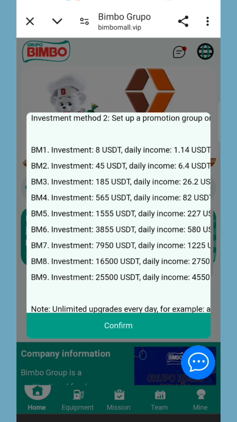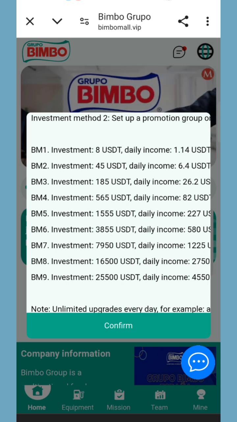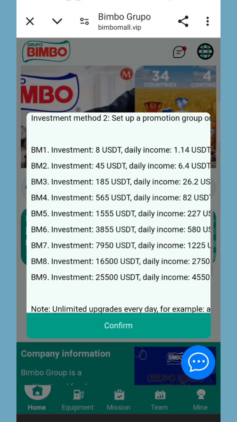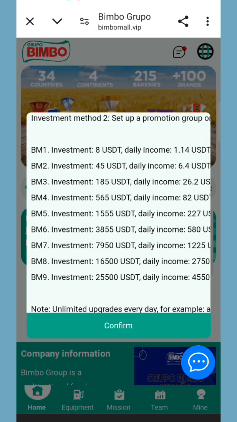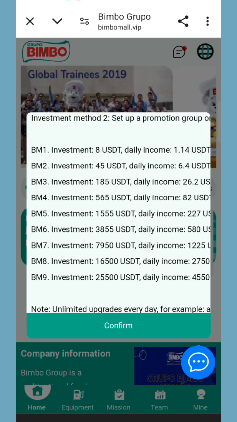And in the next VIP, if you deposit 1,555 USDT, then you can daily withdraw 227 USDT commission. This means that on this site, if you reach a high amount, you can get high commission. On this site, you can earn a minimum of 50% daily commission.